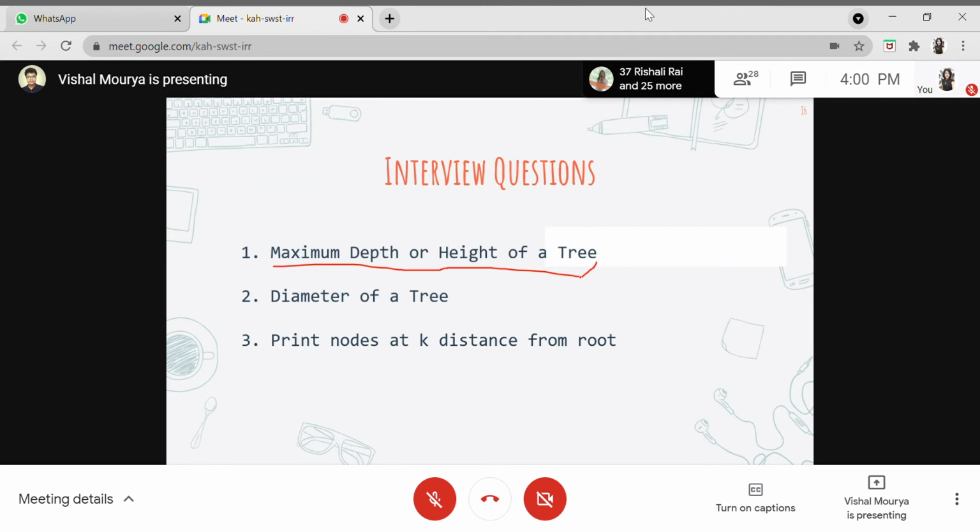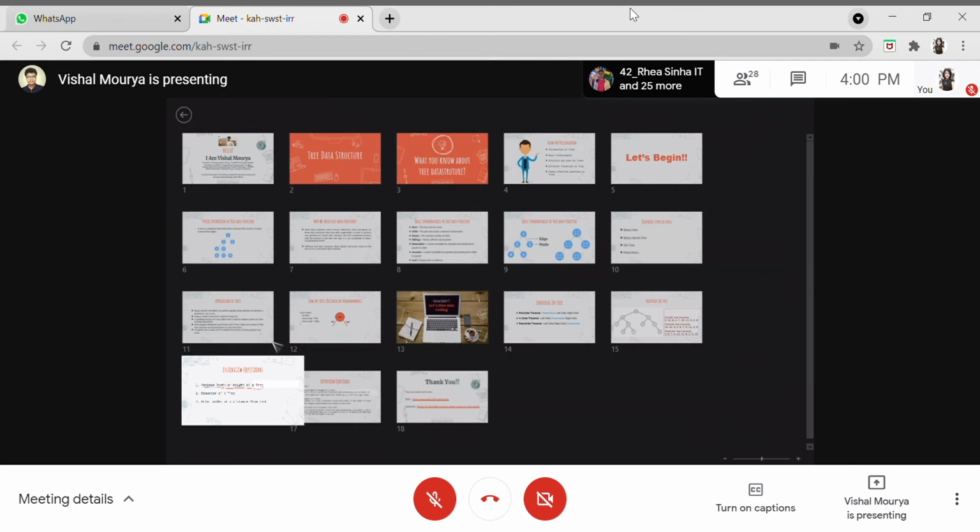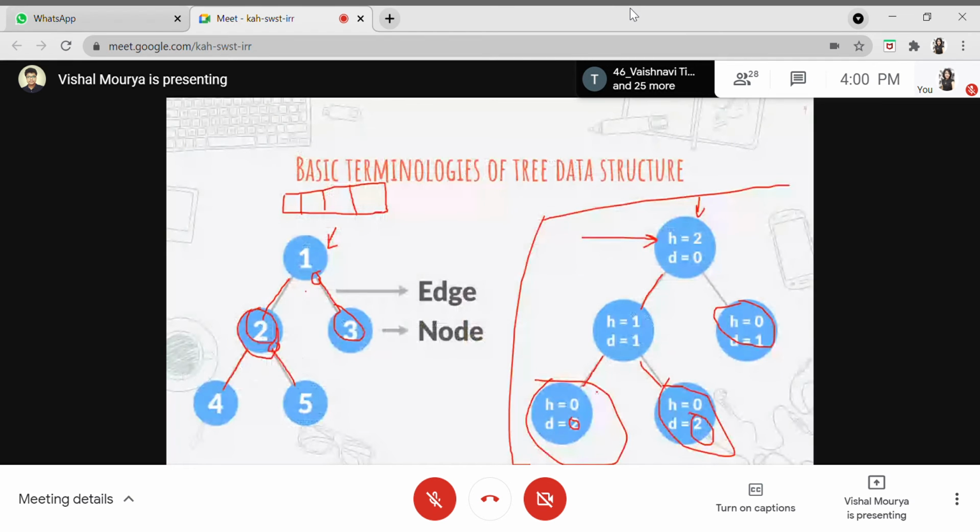So what is the maximum depth or height of a tree? As I have mentioned here, let me open that slide. Yeah, in this slide we have just calculated this. So that concept is nothing but we start with the root node and assume its depth is 0, and then we move on to the child nodes and similarly to their child nodes, and the depth keeps increasing, and so on. So this is the depth of a tree which we see. For this tree, the maximum depth is 2. Why?